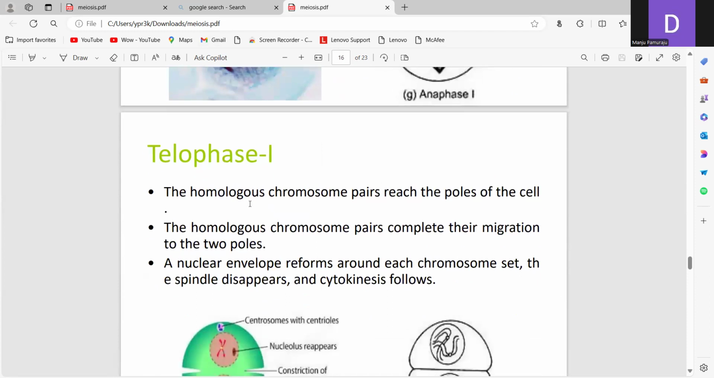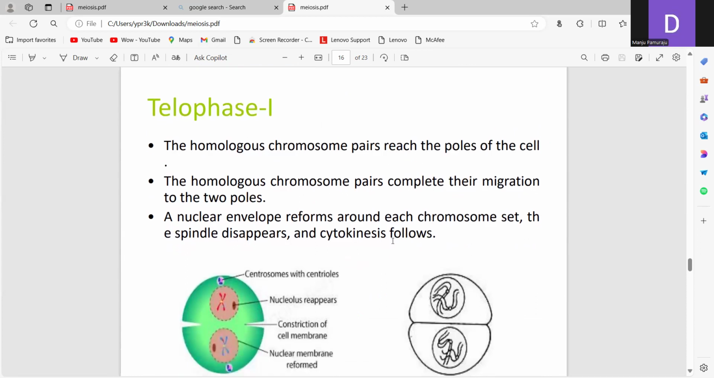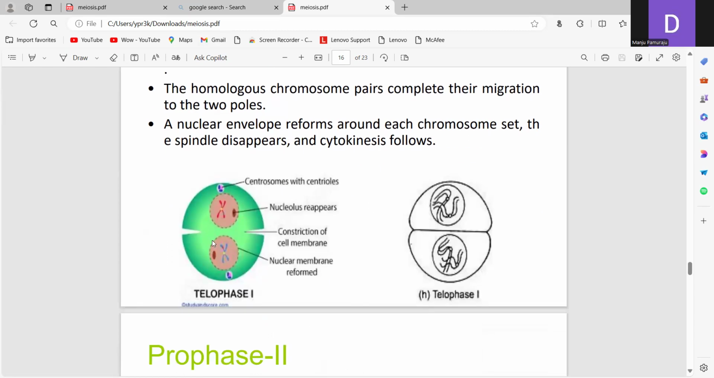Next one is the telophase. The homologous chromosome pairs reach the poles of the cell and complete their migration to the two poles. A nuclear envelope forms around each chromosome set, the spindle disappears, and cytokinesis follows. Here the nucleolus reappears, constriction of the cell membrane occurs, and the nuclear membrane is reformed in telophase.